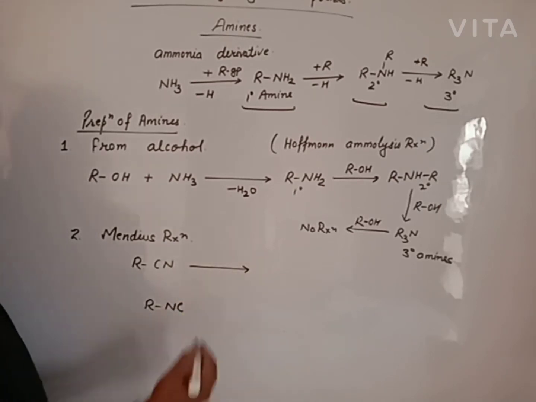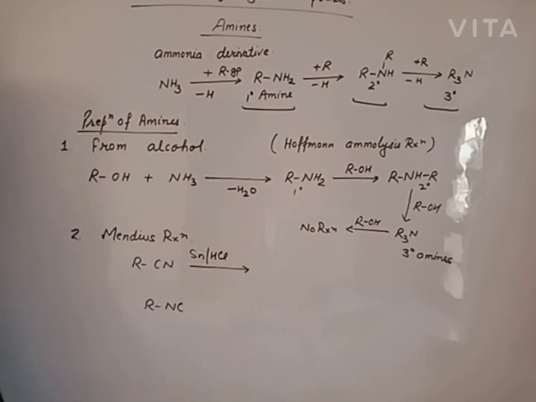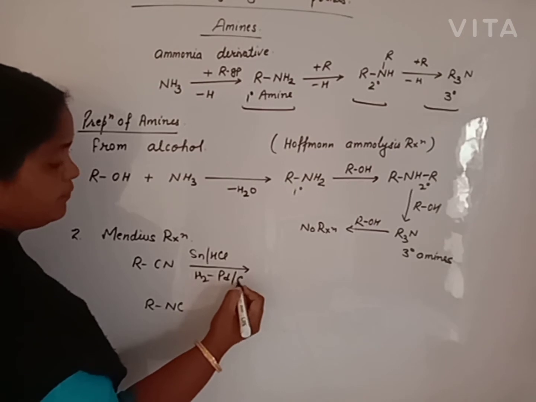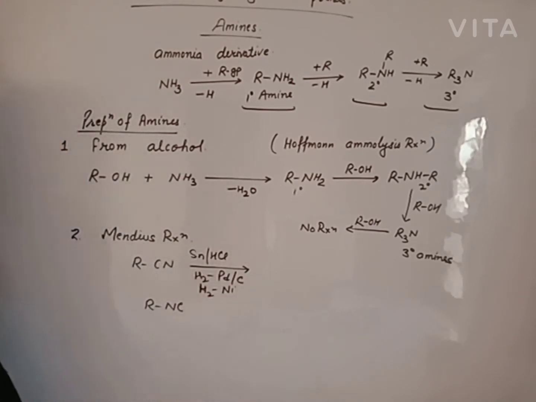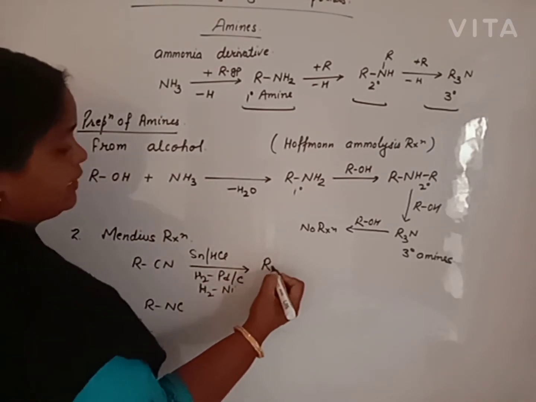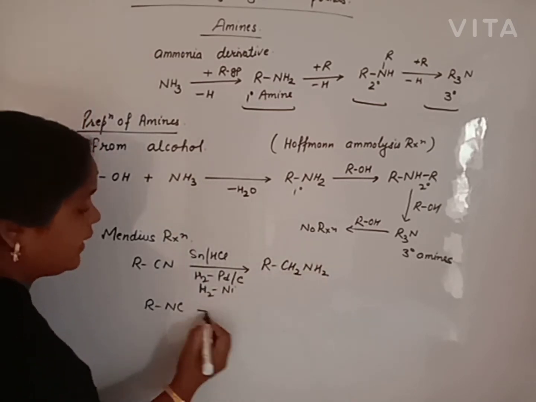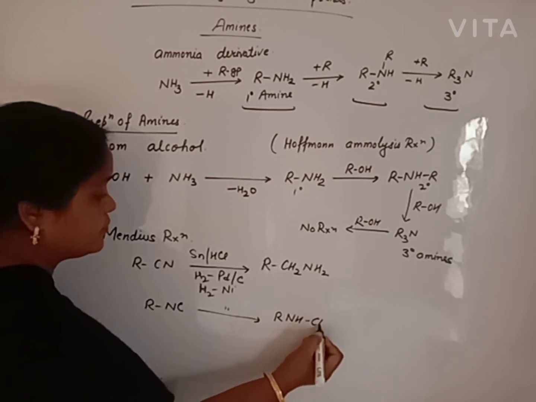For reduction of this we can use tin in HCl, iron in HCl, zinc in HCl, hydrogen with palladium charcoal, hydrogen with nickel, platinum or palladium.